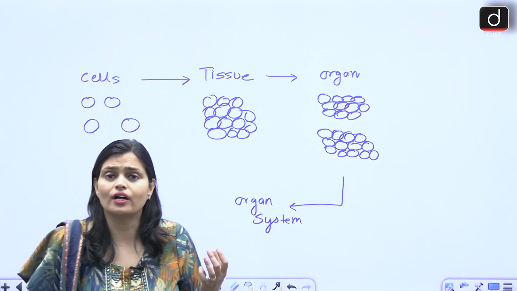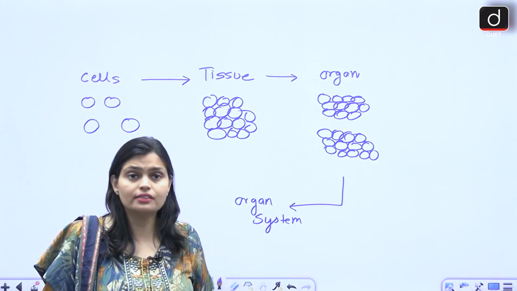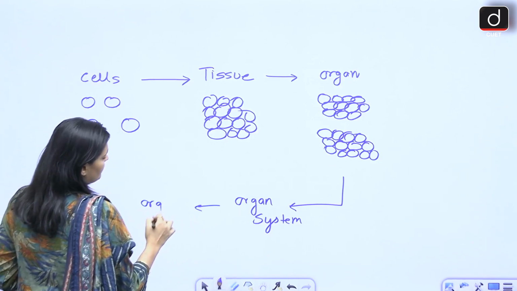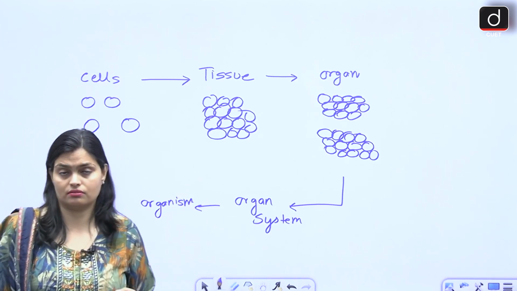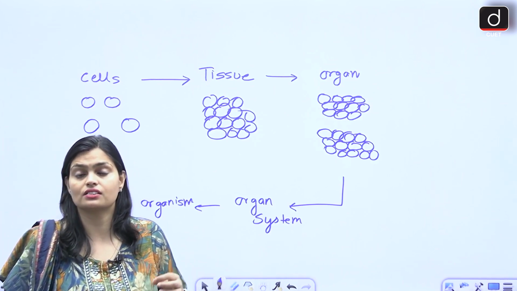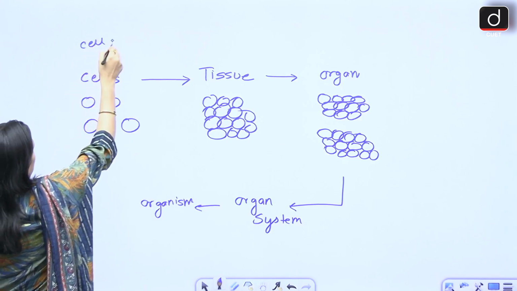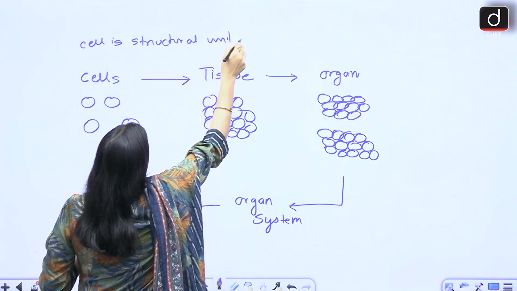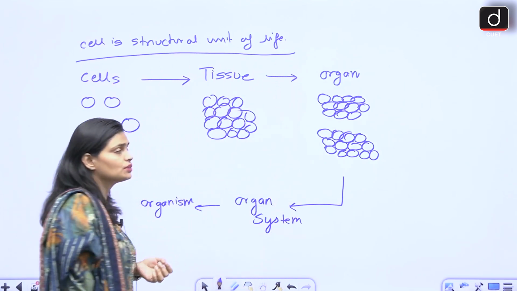Okay, like organs, suppose kidney, lungs, liver, heart. When these organs work together, right, then what will you get ultimately? Ultimately you will get an organism, right? And we are the organism. Okay, so that's why cell is considered as a structural unit of life. So this is why cell is a structural unit of life. Now understood why cell is considered as a structural unit of life.